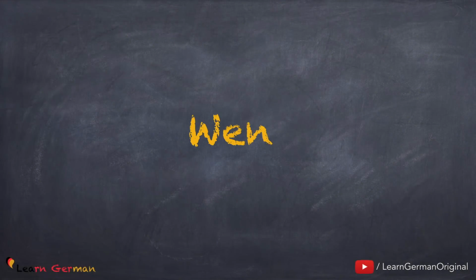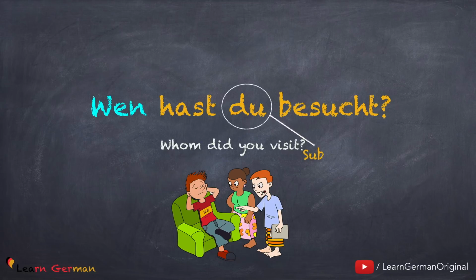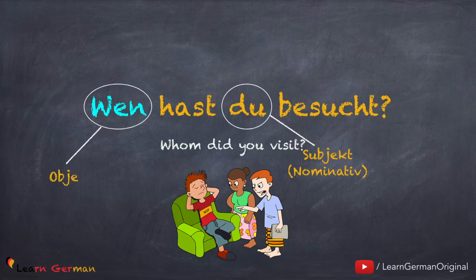The next interrogative pronoun is the accusative form of wer, that is, wen. Wen is used as a direct object, hence it's in the accusative case. For example, wen hast du besucht? The conjugation of the verb haben tells us that du is the nominative Subjekt. Hence, wen in this case is the accusative Objekt. So unlike wer, wen does not conjugate the verb.